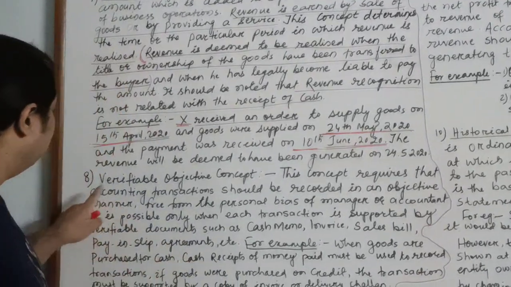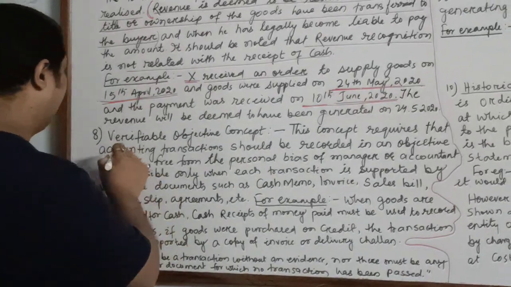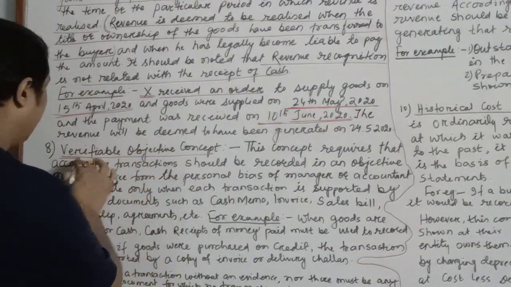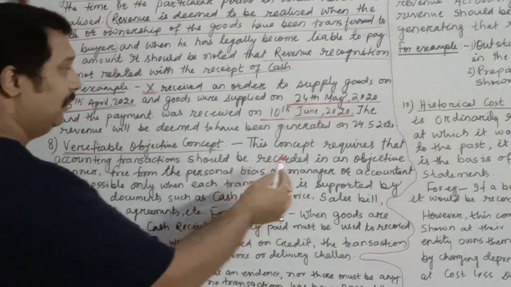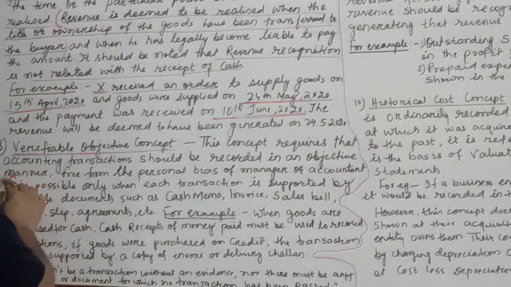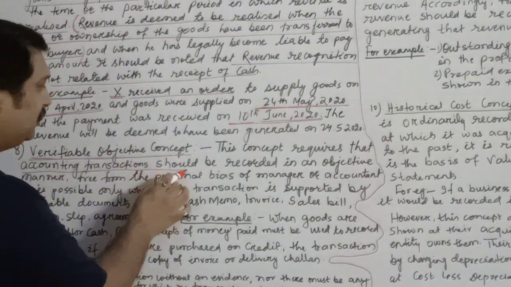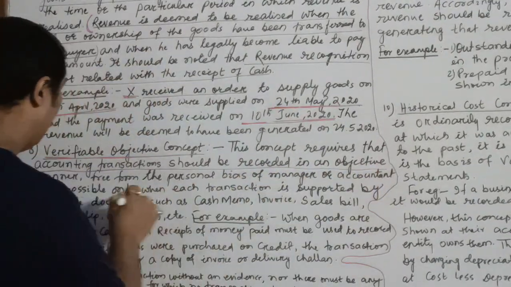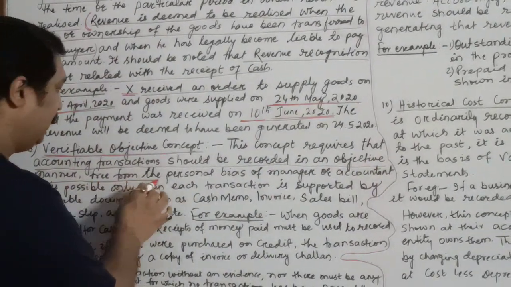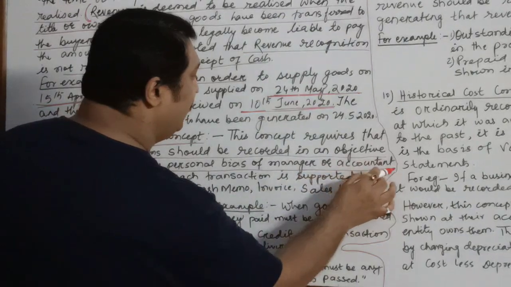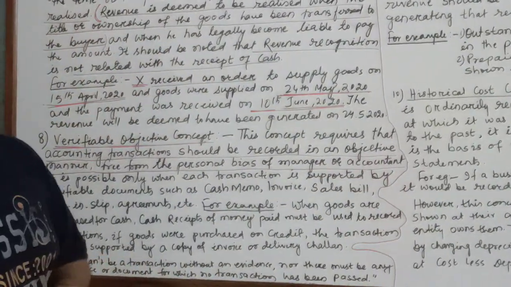According to this verifiable objective concept, accounting transactions should be recorded in an objective manner, free from the personal bias of the manager or accountant.